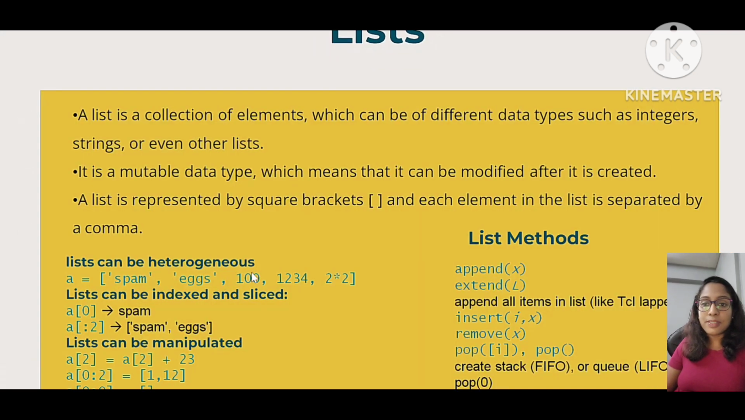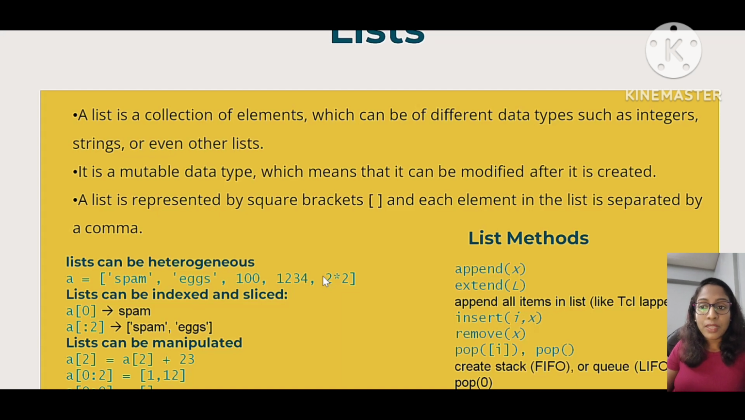The first point is that the list is heterogeneous. Heterogeneous means any type of element. It can be a string, a numeric value, or a floating point value. Anything can be inside a list, and a list inside a list is also possible. The list can be indexed. Indexed in the sense A of 0 is, say, spam. That means we are taking the first element of the list using the index value. A of 0 means the first element, A of -1 means the last element of the list. So negative indexing is also possible in a Python list.